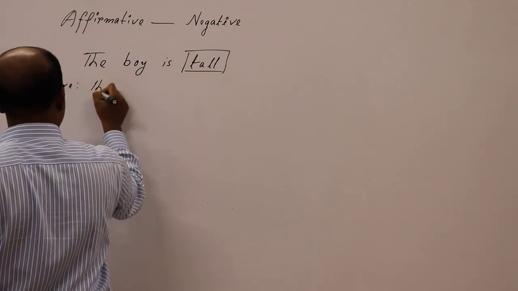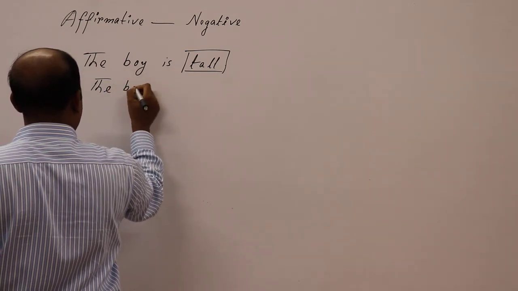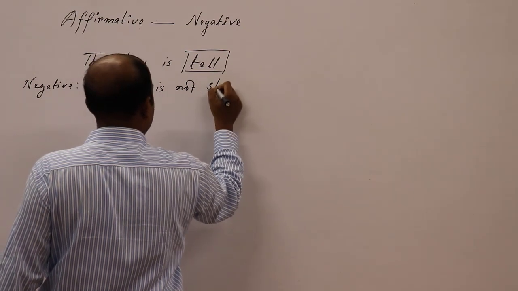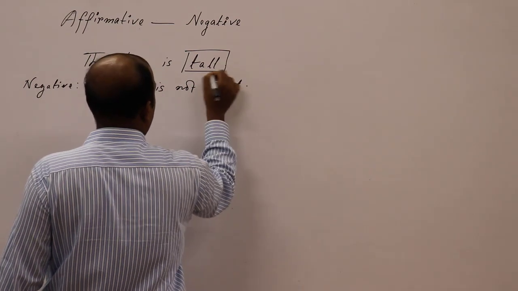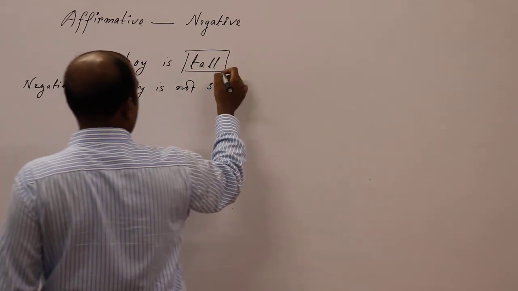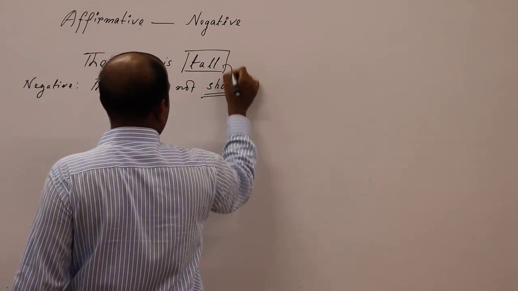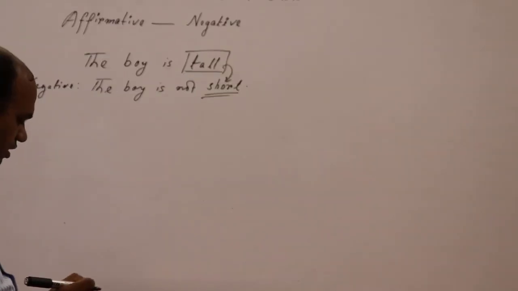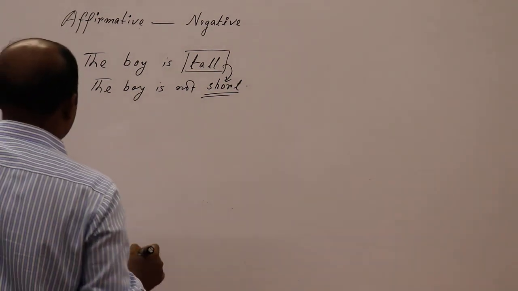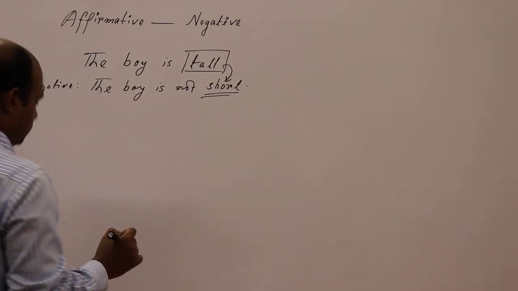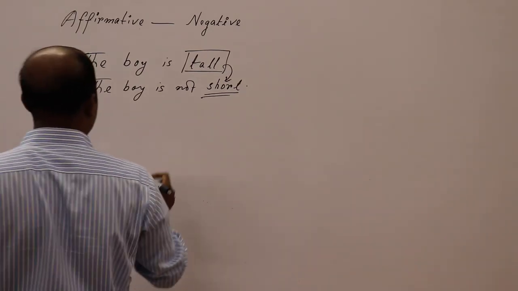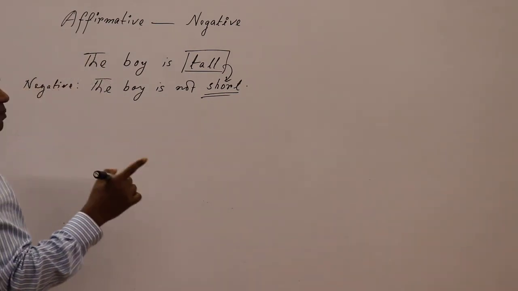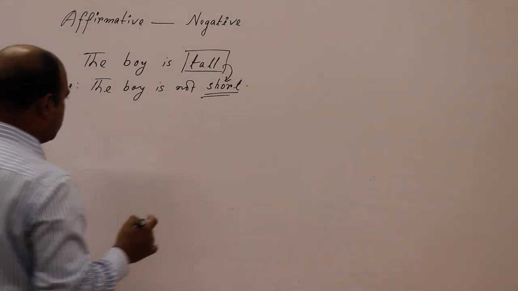Then the right answer should be: the boy is not short. You know the opposite word of tall is short. That is why I have written short, and this is the complete negative sentence, without changing the meaning of the sentence. Only the structure is changed, and this is the main role of transformation of sentence. You can remember it well.